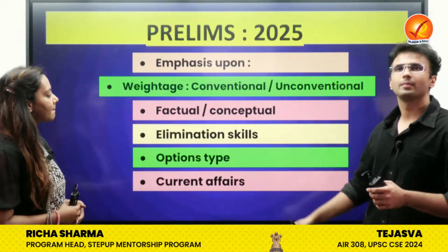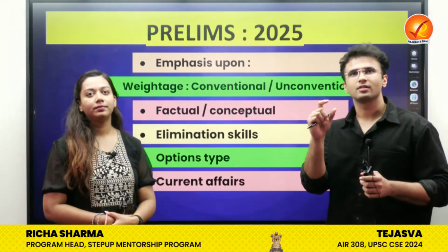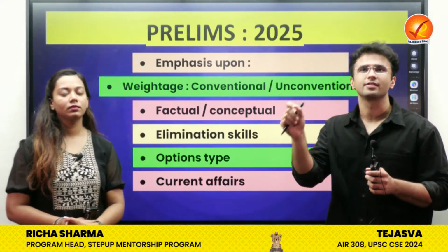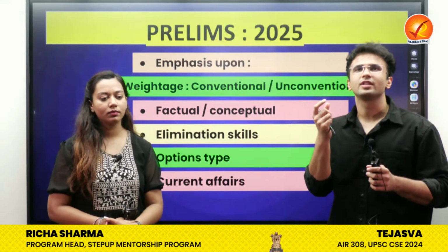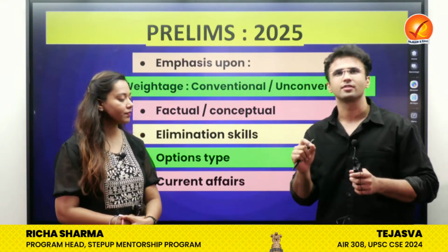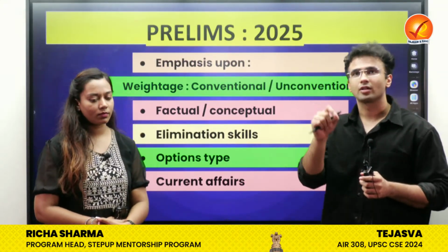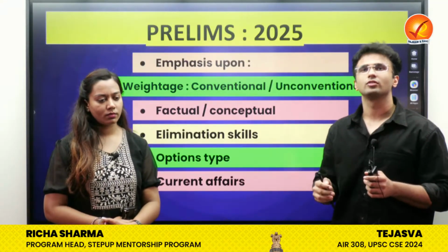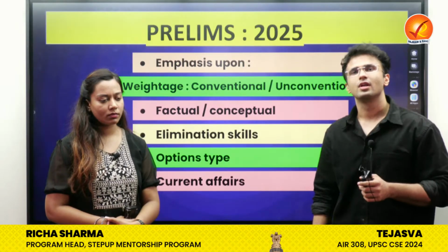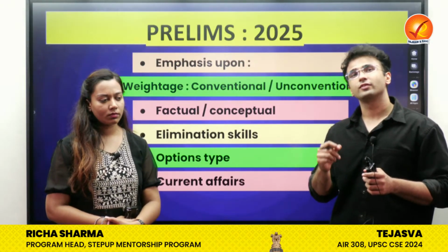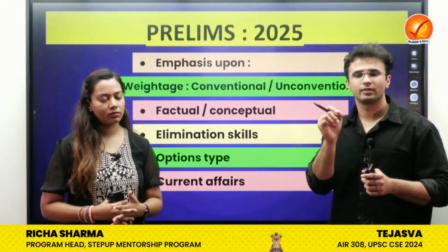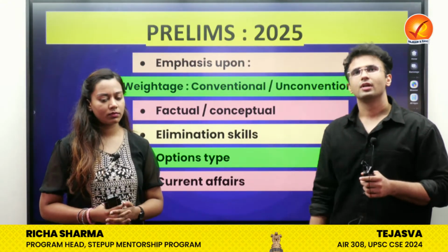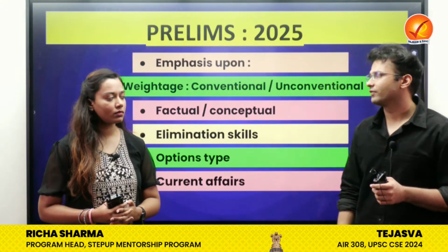What I found during the paper analysis is that in economy, they have shifted towards the unconventional questions in terms of the factual numericals. Earlier, it used to be very easy numericals in terms of the monetary supply per se. But this time, they have asked you to actually calculate with the given numerical values. Suppose there was a question on the gross primary deficit per se, and also the unconventional questions in terms of the reports. The questions pertaining to the reports were very factual in nature, like the World Bank report, etc. So I found them unconventional per se.